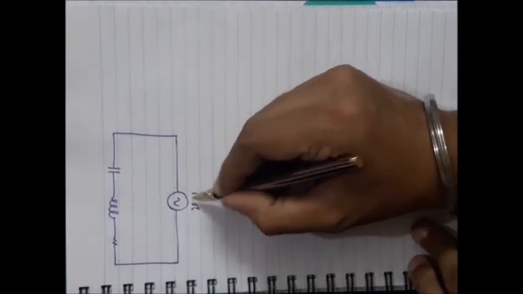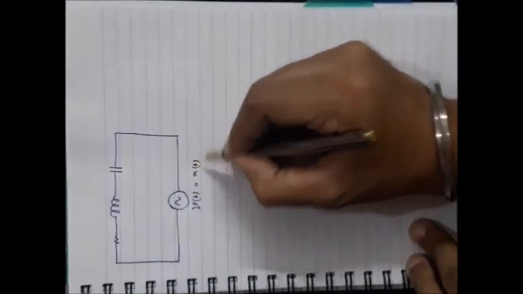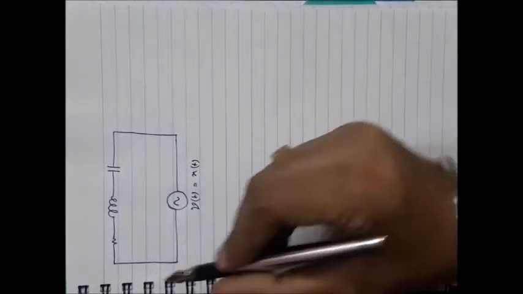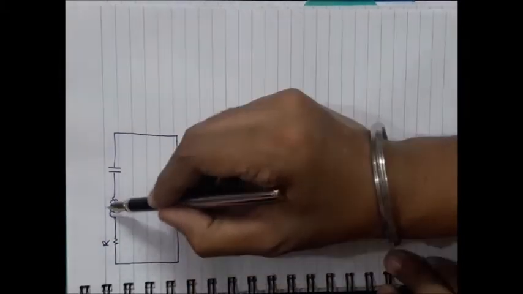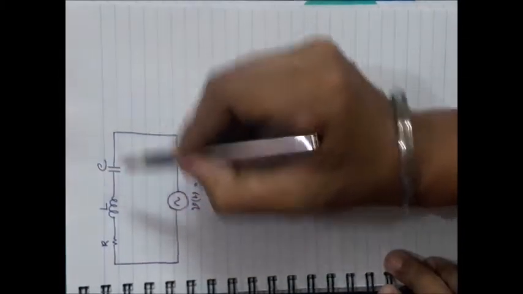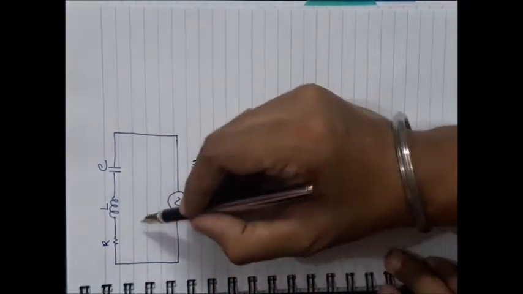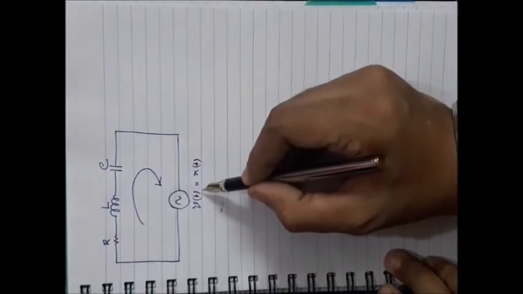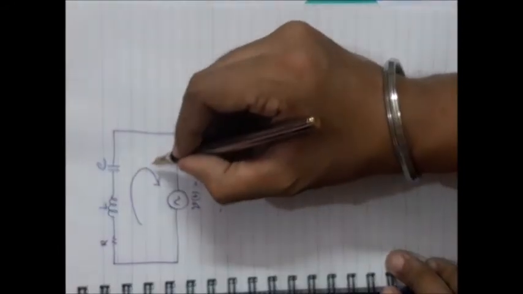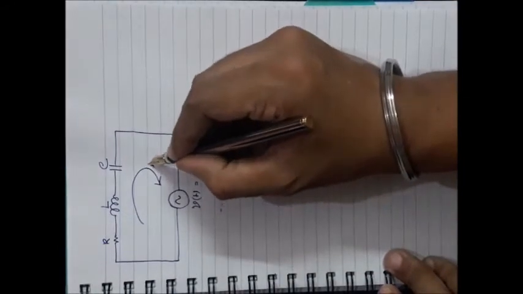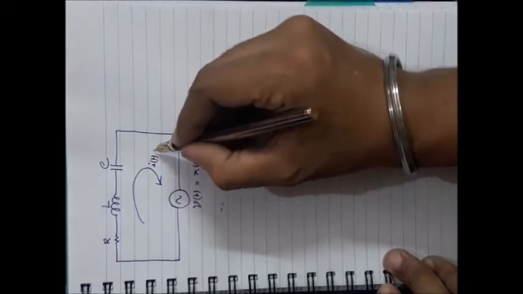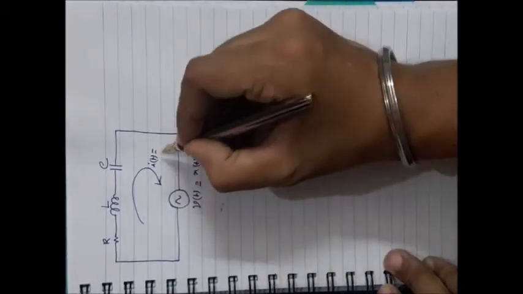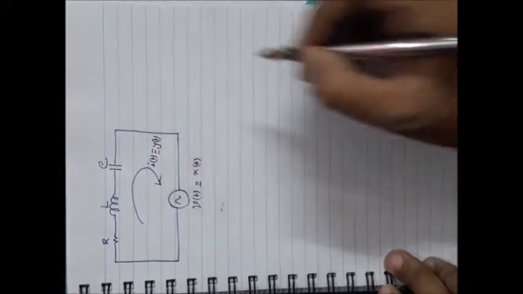This voltage source is the excitation or input of the system. These are the components R, L and C. Now what will be the output? I am considering the excitation as the cause, and the output is the effect. So the effect is the current, which could be regarded as y(t), the response of the system.